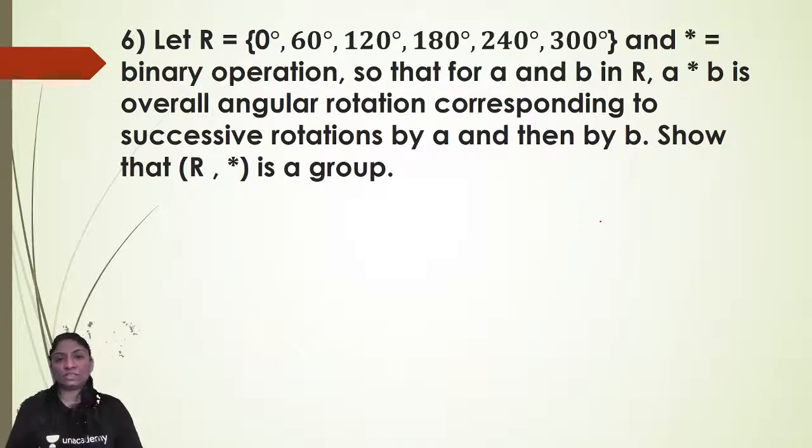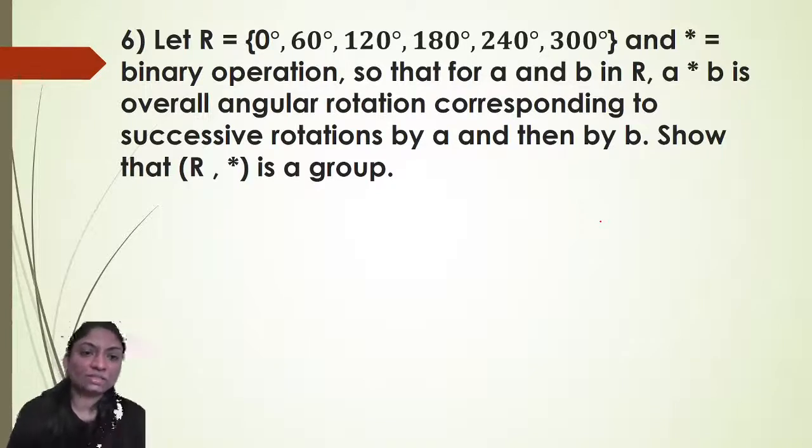Show that R star is a group. For that we have to find out the angular rotation for every element of this group. So angular rotation by 60 degree, right? So we can see that here.